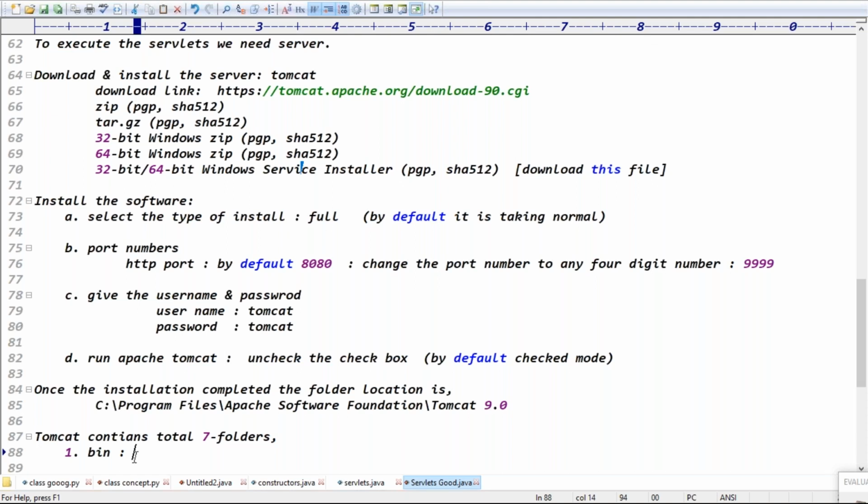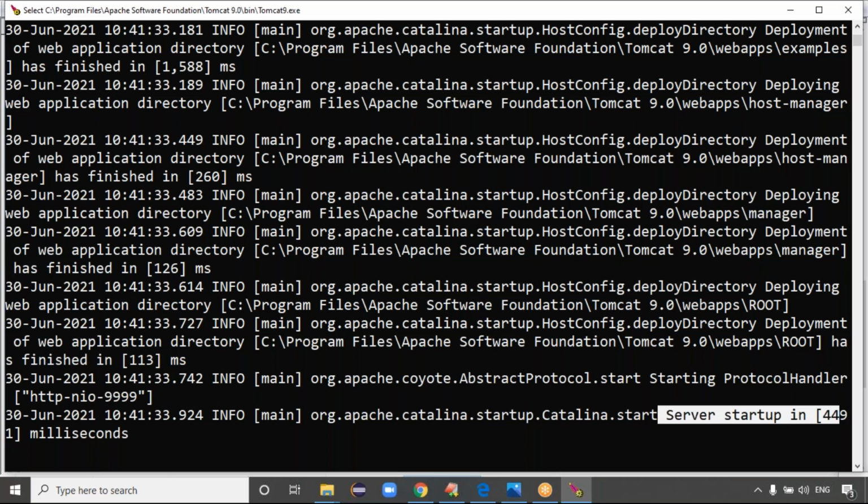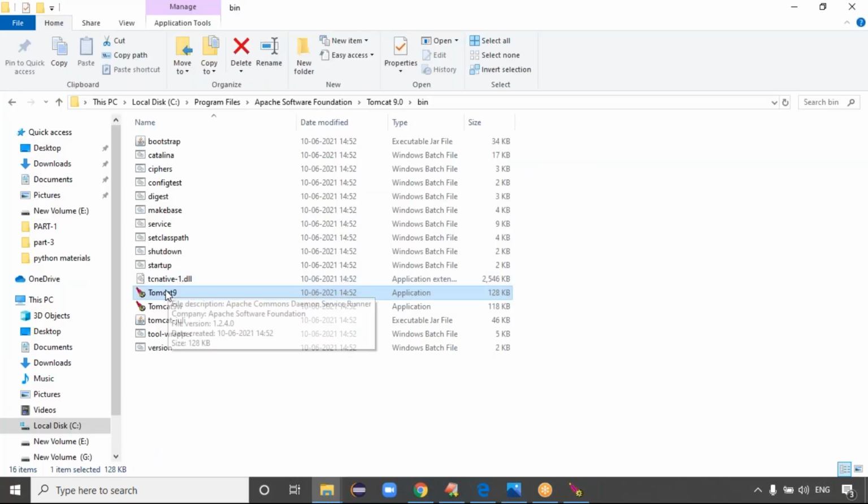Yes, sir. The bin folder contains what? Binary executables, guys. It contains binary executables to start and stop the server, right? Exactly. To start and stop the server, this is the server startup, right?